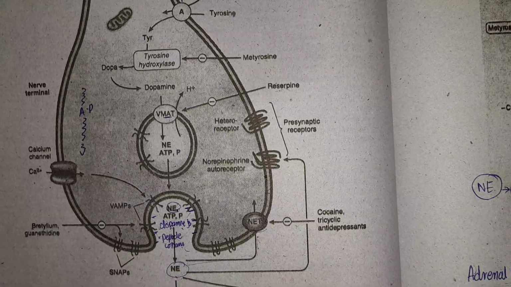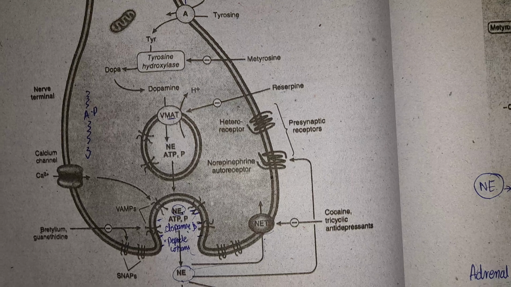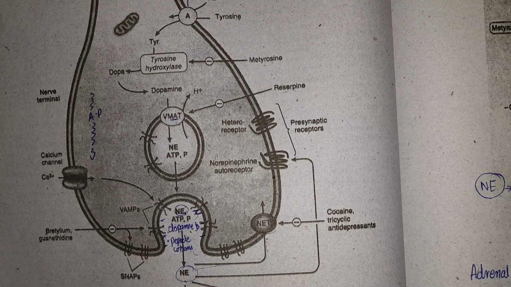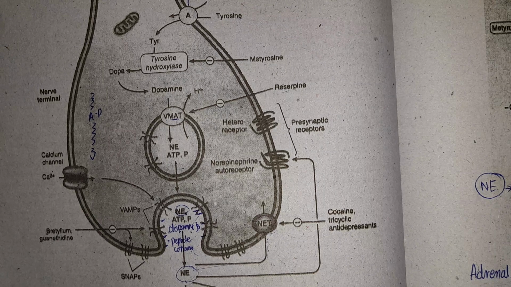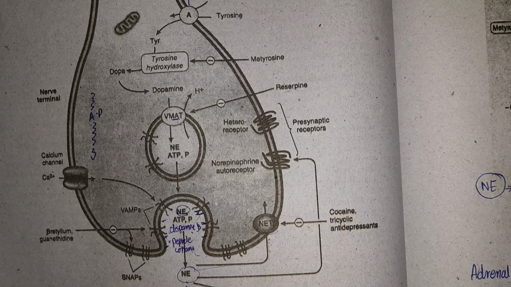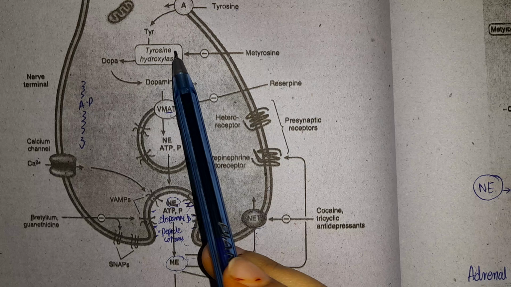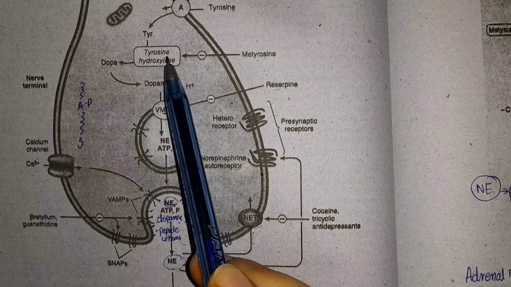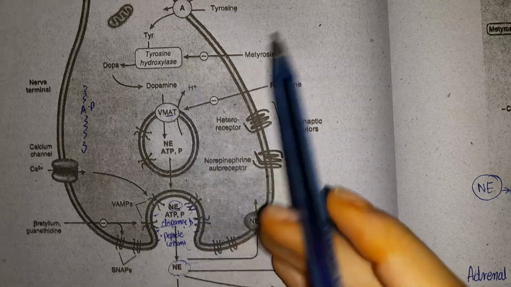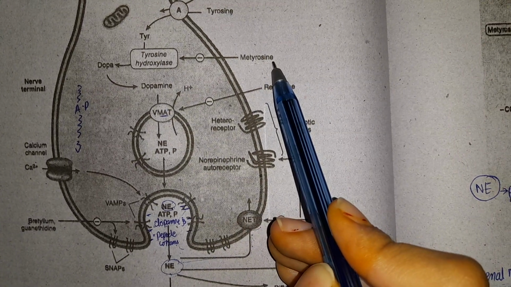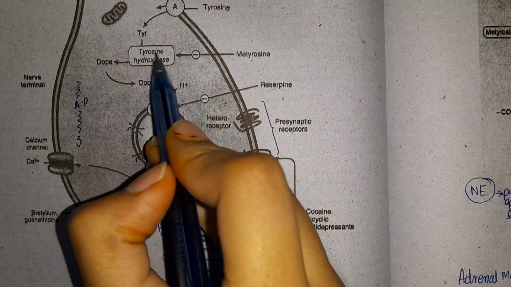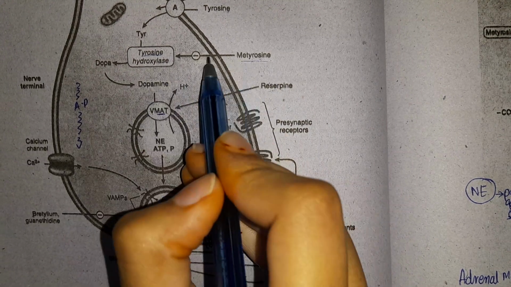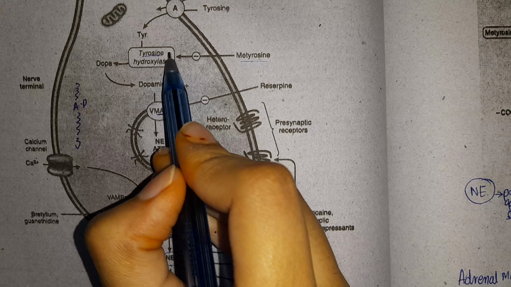Now, up till now, we are very much done with the synthesis, the storage, the termination and everything. Now we have to discuss certain drugs that are associated with blocking certain processes. So the first drug that is going to inhibit this tyrosine hydroxylase enzyme, because it is tyrosine, is metyrosine. Simple as that. The name is similar to tyrosine, that is metyrosine. So metyrosine will block this tyrosine hydroxylase enzyme.